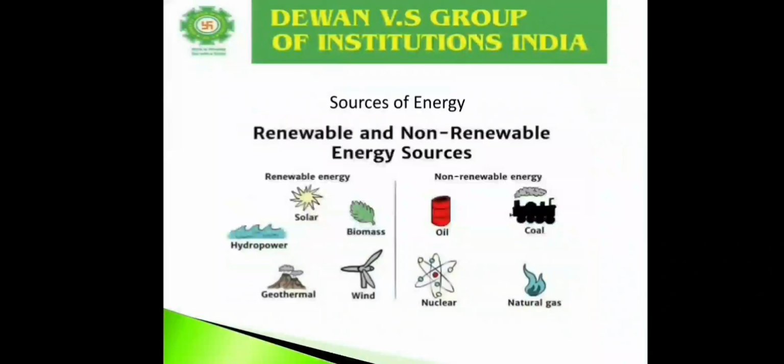Consumption of these sources is environment friendly, which is one of the best advantages, and we are moving towards renewable energy resources.